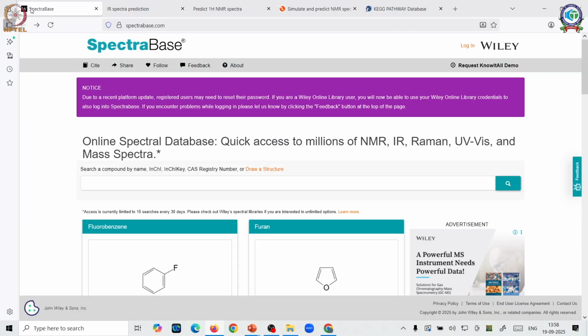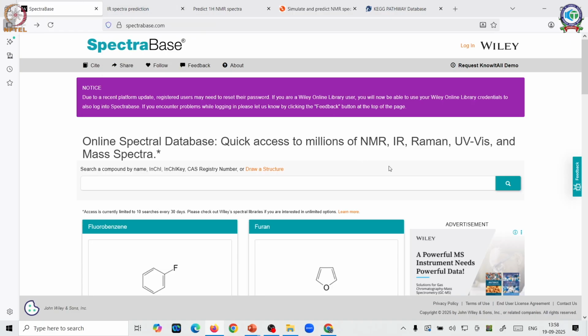So we go to the first pathway, and our first pathway is a spectra based pathway. Now this spectra based pathway gives you a quick access to numerous molecules. This is a Wiley based search engine which has stored data of numerous compounds, and it not only gives you an idea about it, but it also gives you some references pertaining to where this data is taken from.